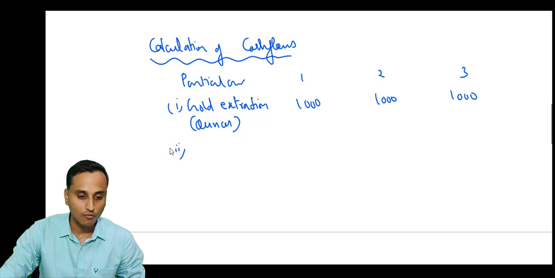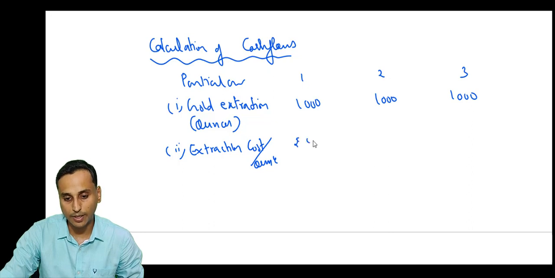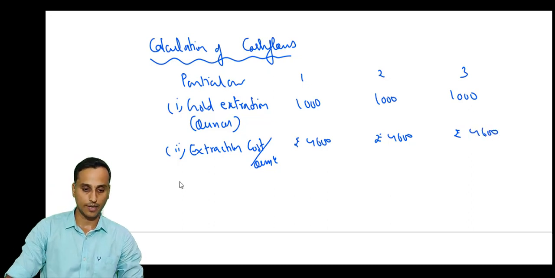And what will be the extraction cost? Extraction cost per ounce, how much? Rupees 4,600. In all three years it is going to be rupees 4,600. Okay. What are we trying to do here?